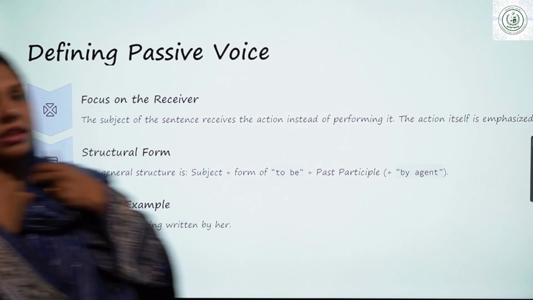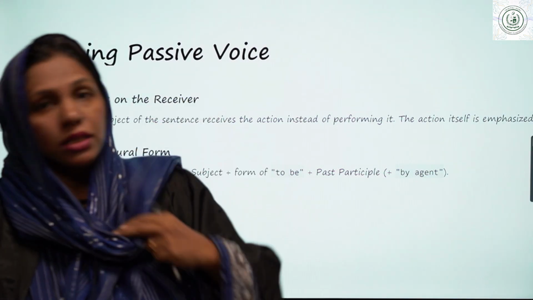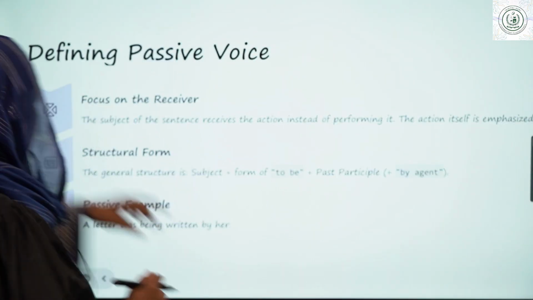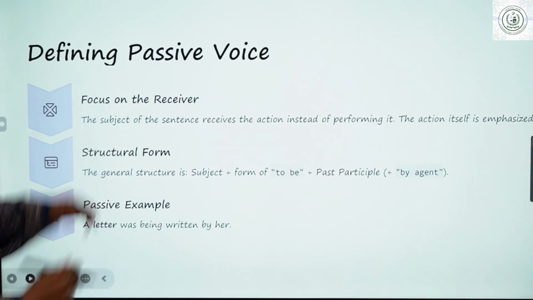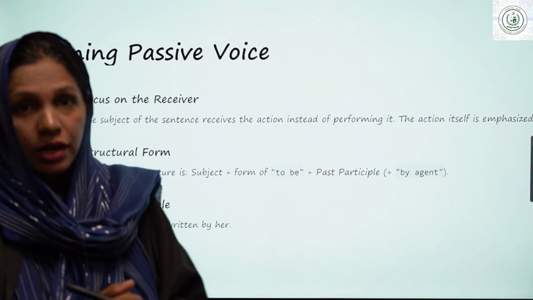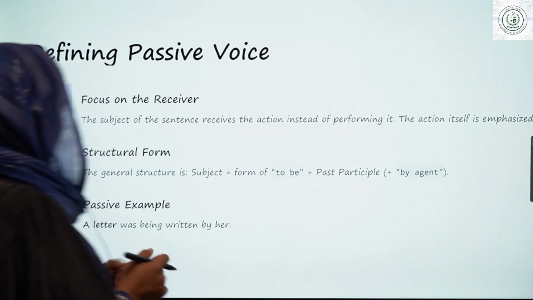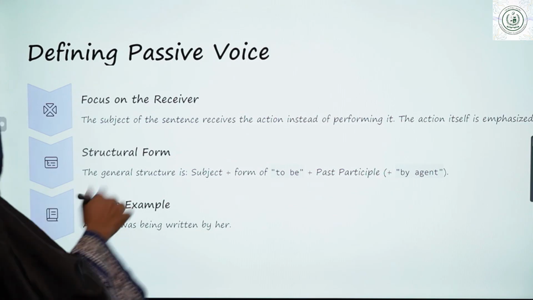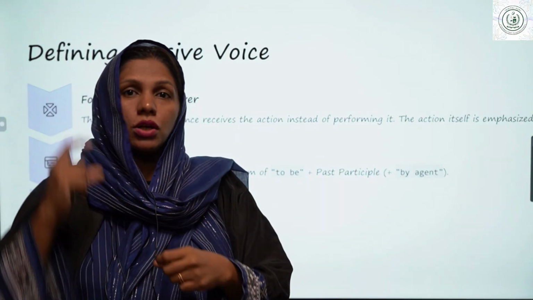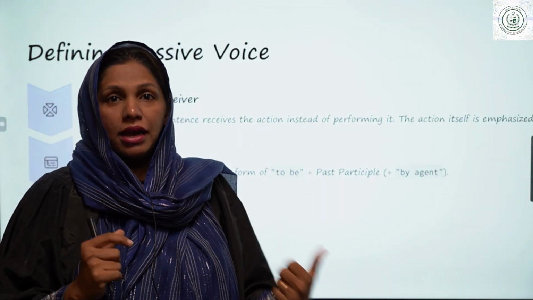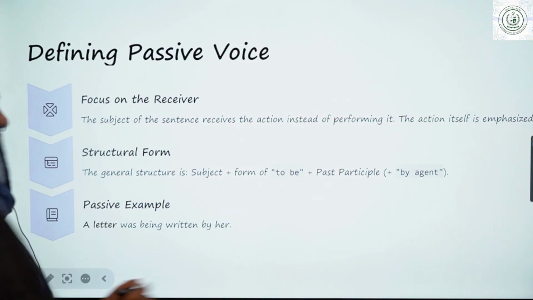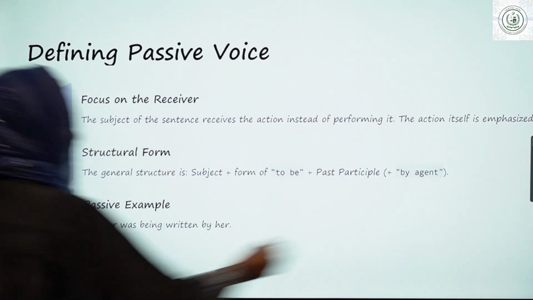Okay, after active voice, then what is passive voice? Passive means when the focus is not on the subject, the focus is on the object. Let's define it. Focus on the receiver. Here, the subject of the sentence is the one who receives the action, the object. For example, first of all I say that she was writing a letter. She, the focus was on she in active voice. But here, she was writing a letter. A letter is an object. Here we are focusing and we are starting from letter. It means we are focusing on the object.